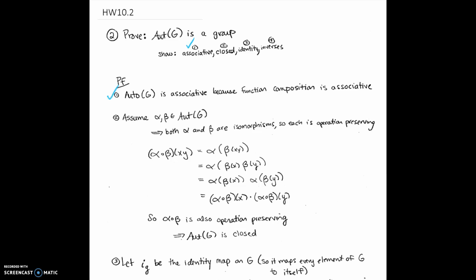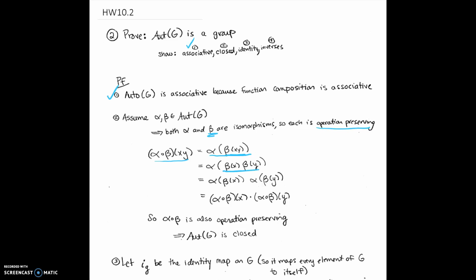So number 2 is closed. To prove it's closed, first you're going to assume alpha and beta are members of automorphisms of G, which implies that both alpha and beta by themselves are isomorphisms, so each one is operation preserving. So the composition of alpha and beta of xy, we could write that as alpha of beta of xy. We know that beta itself is operation preserving, so I can turn beta of xy into beta x, beta y.